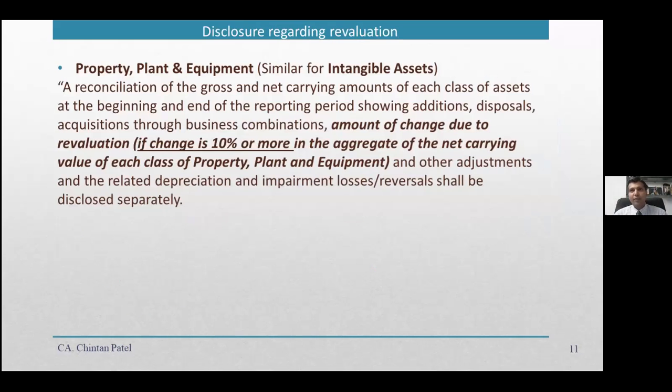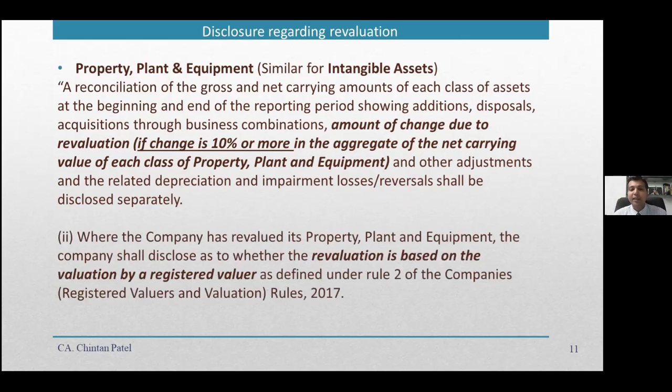That working capital will be clearly out in your financial statements. Now let us look at one very important thing, which is revaluation of property, plant and equipment and intangible assets. If the PPE and intangible assets are revalued during the year, upward or downward, and the change is 10% or more in aggregate of the net carrying value of each class of PPE or intangible asset, then it has to be disclosed separately.